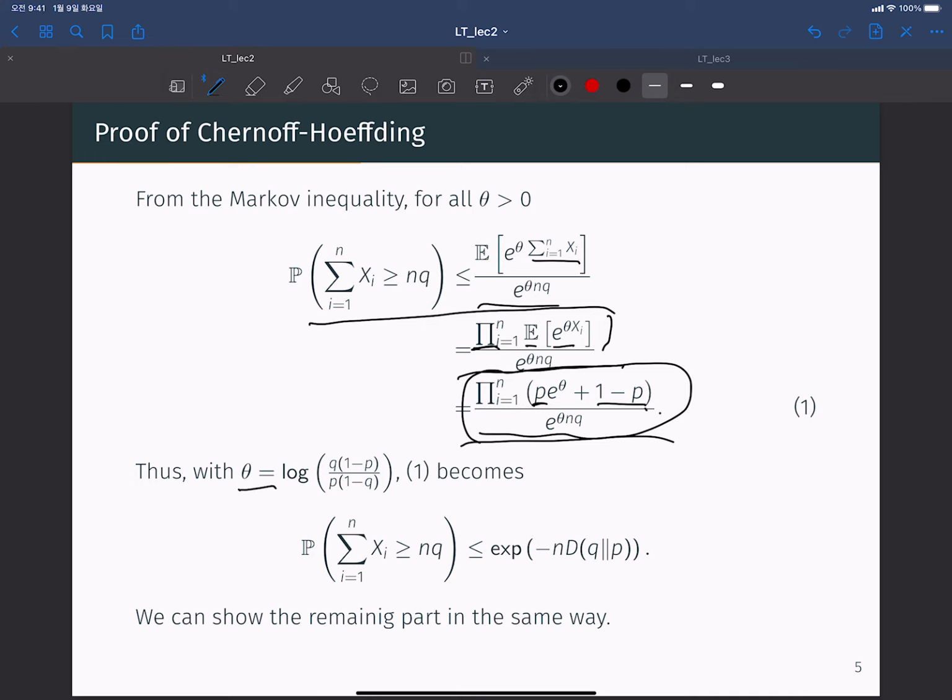From the first derivative, we find that the derivative is equal to 0 at the point theta equals log of q times 1 minus p over p times 1 minus q. When we replace theta by this specific value, we have this concentration inequality. The other inequality we can show in the same way.